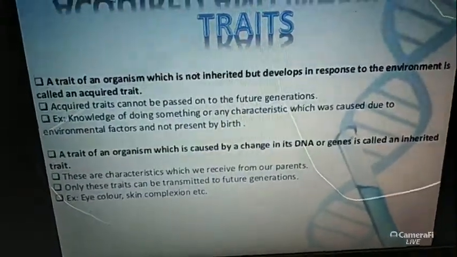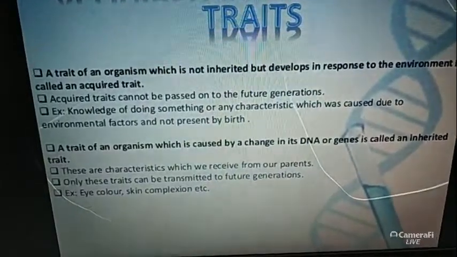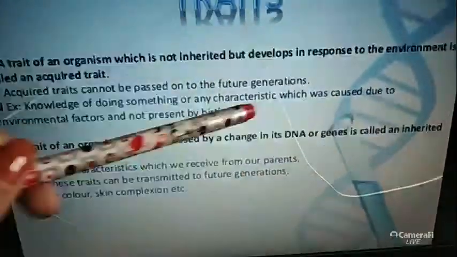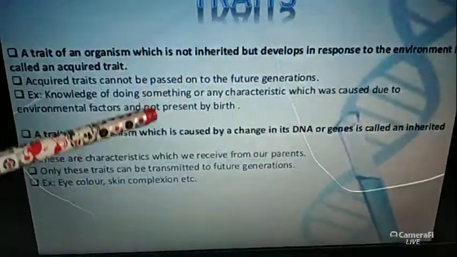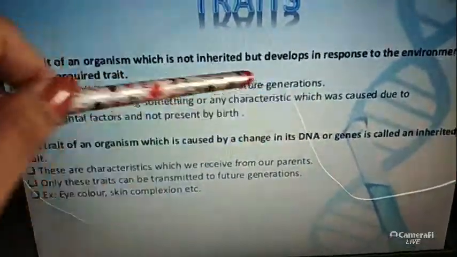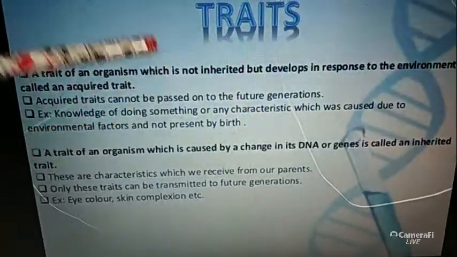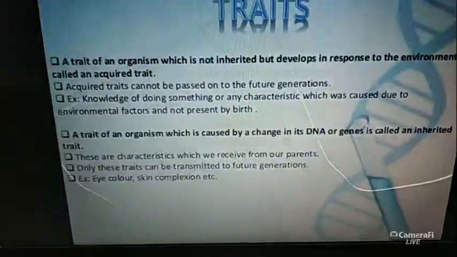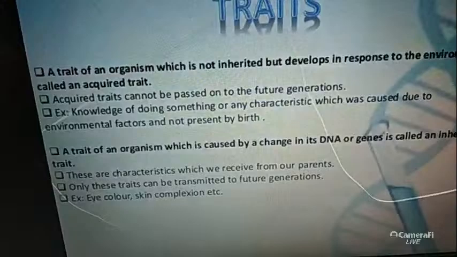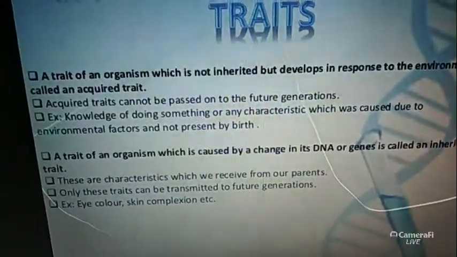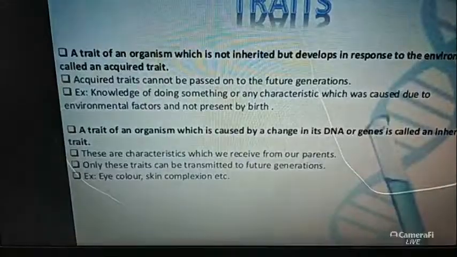All these things are caused due to the environmental factors. For better adaptation and better survivability, we should gather knowledge of all these things. So this is the basic scenario of the acquired traits.